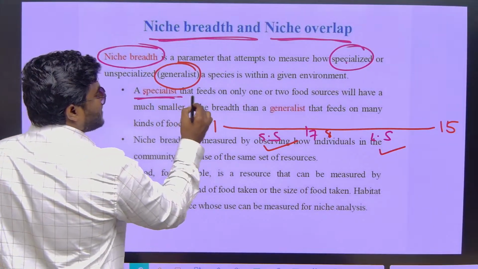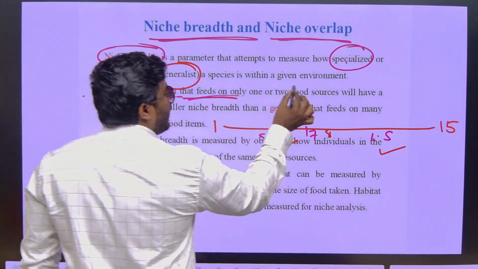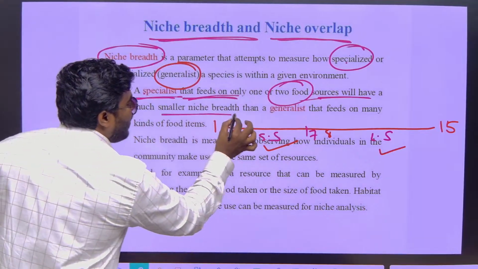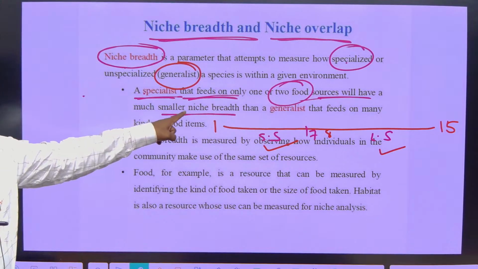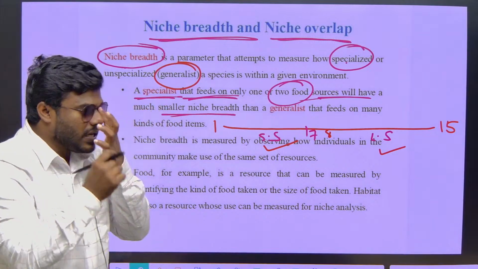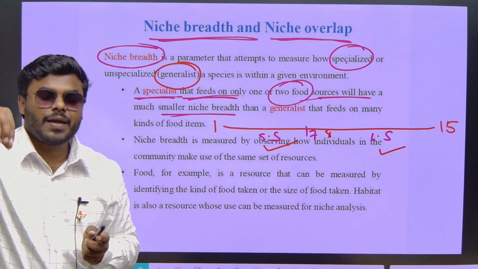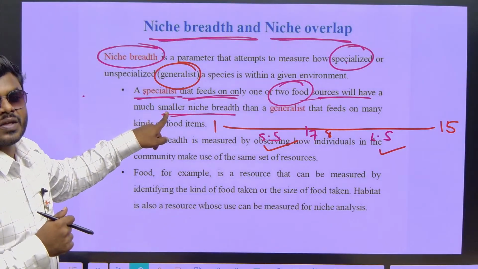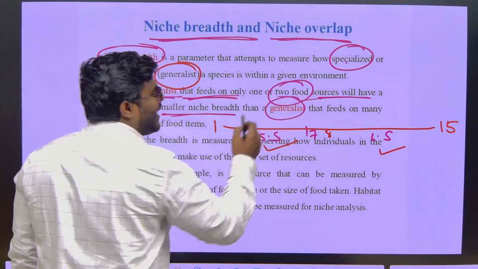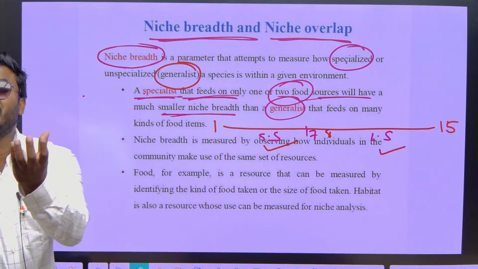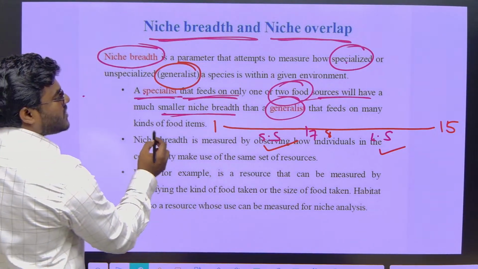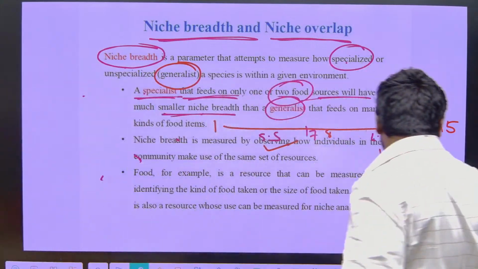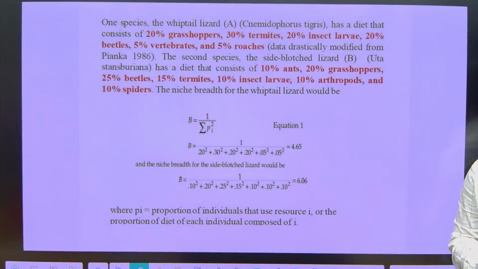A specialist that feeds on only 1 or 2 food sources will have a smaller niche breadth. This is the most important statement to remember. Since a specialist depends on only a few resources, the niche breadth is also very small. A generalist can depend on any one or on multiple sources, hence the niche breadth is always higher. Correct? Now how can we calculate this niche breadth, which has a fixed formula?